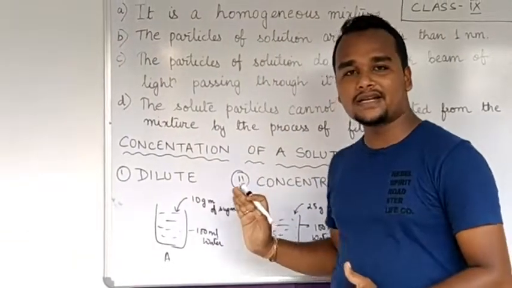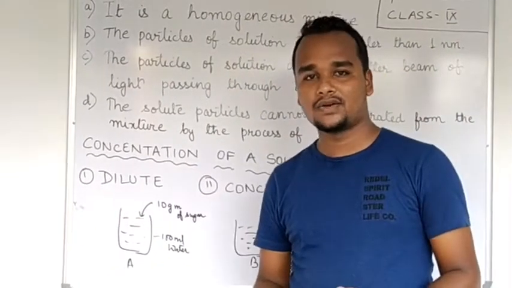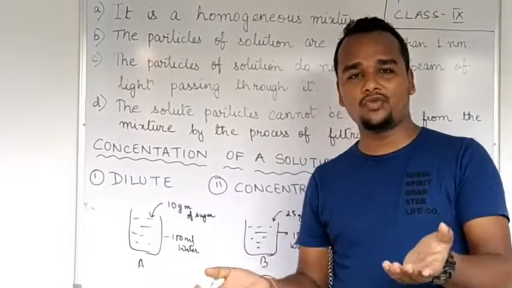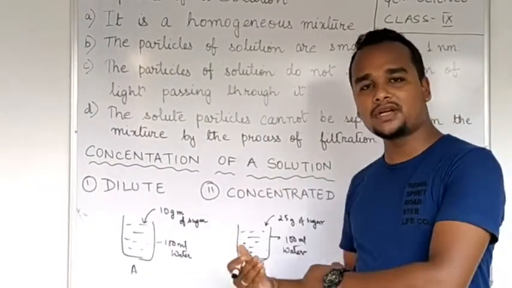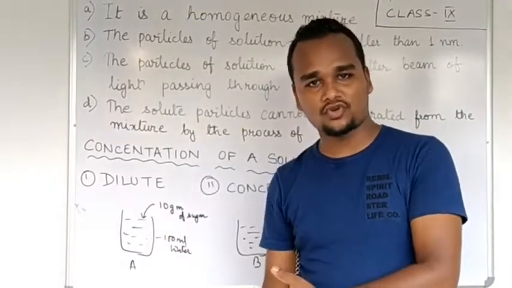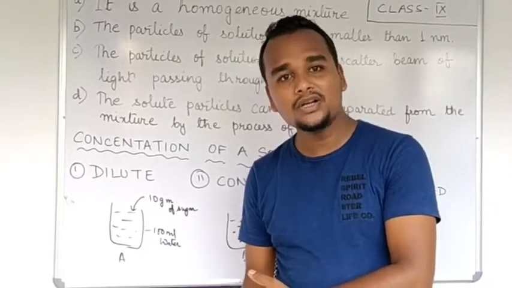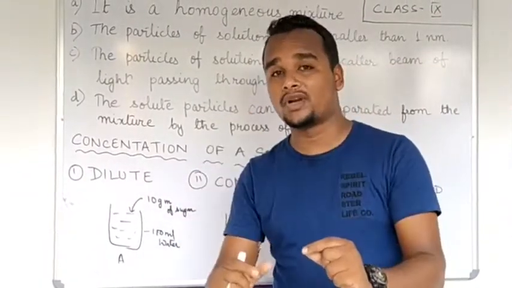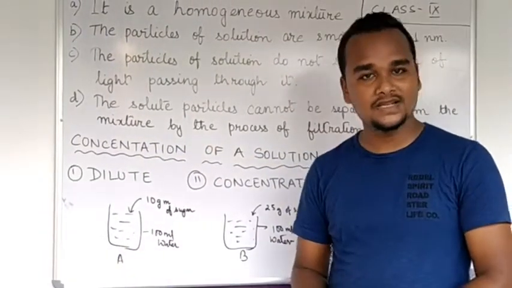Dilute and concentrated, these are the comparative terms of two quantities. Take the same amount of solvent. The solvent in which more amount of solute is added will be a concentrated solution, and the one in which less amount of solute is added will be a dilute solution. Is it clear, everyone? So this concentrated and dilute depends on the amount of solute dissolved in a fixed proportion of solvent. Is it clear, everyone?